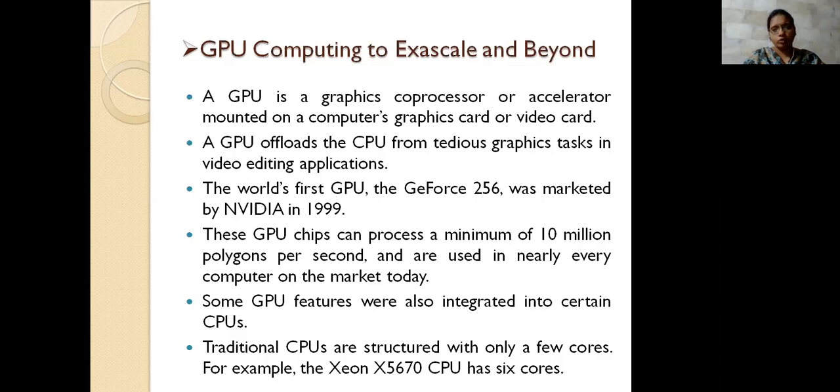What this GeForce 256 or any GPU does is process a minimum of 10 million polygons per second. Meaning, what do the GPU chips do? Per second they take 10 million polygons, process them, and then give the data here.